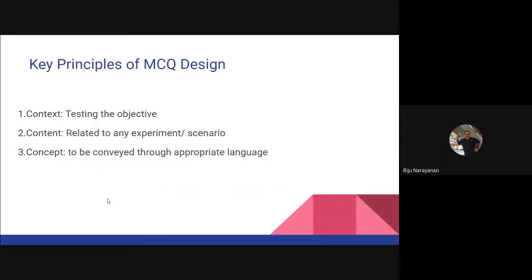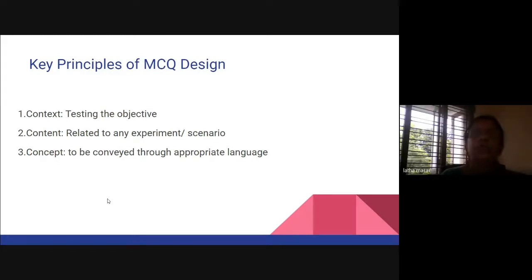Okay. Now, when we are designing our MCQ question, the key principle, as I told you, is that first you have to test the objective. What is the objective for the digestive system? The child must be able to know the parts of the alimentary canal, where a particular nutrient will be digested, and the steps in nutrition. That is the objective. After that, you frame a question which is related to an experiment, or